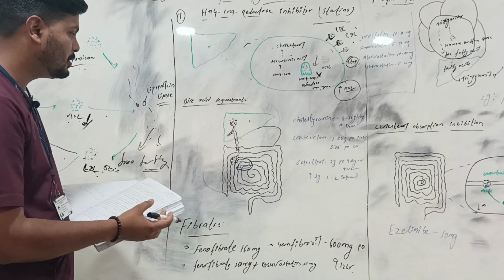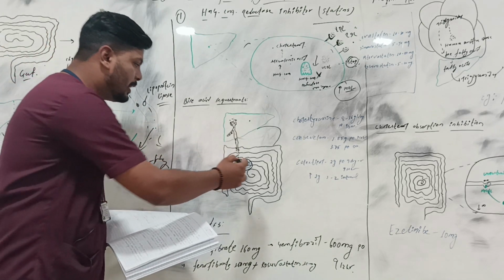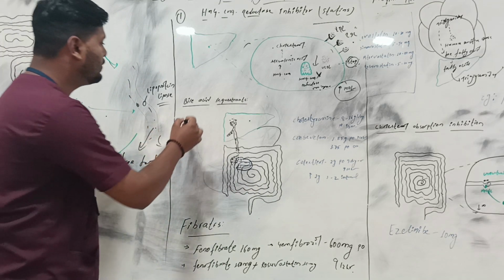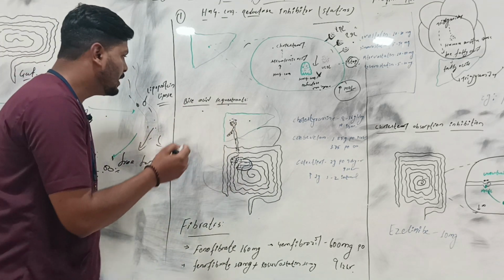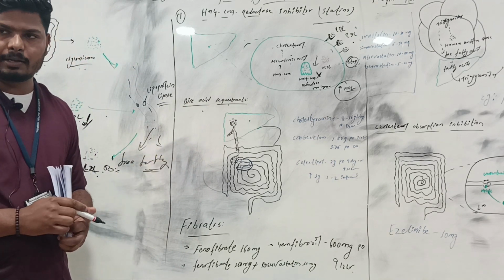And when it is insoluble, what will happen? It will not be reabsorbed into the blood again. Then it will get excreted through the feces. The main mechanism of bile acid sequestrants is to inhibit the reabsorption into the blood.